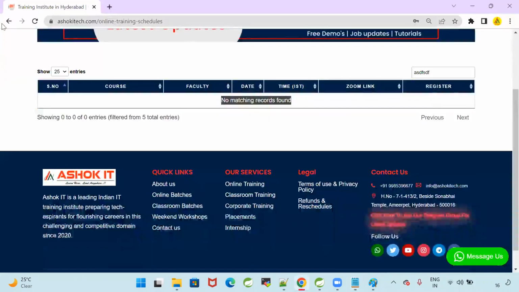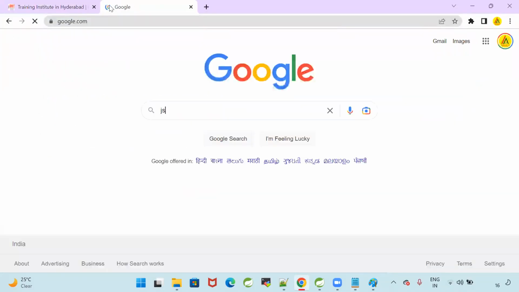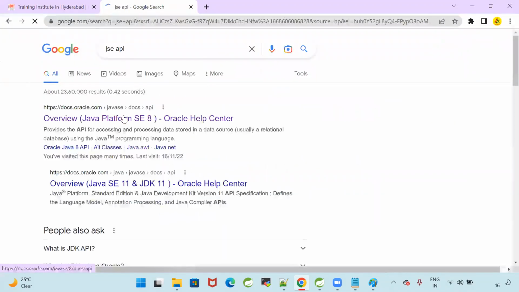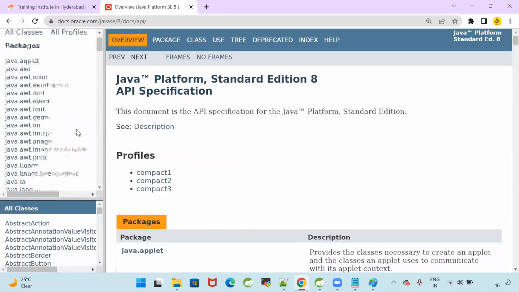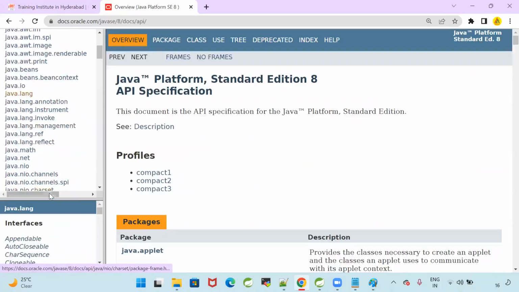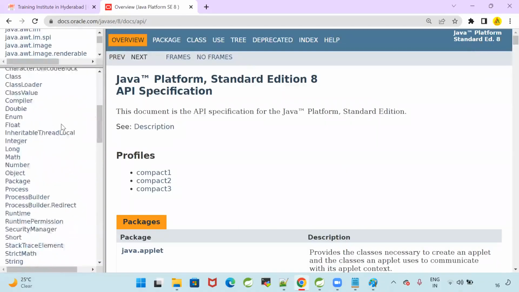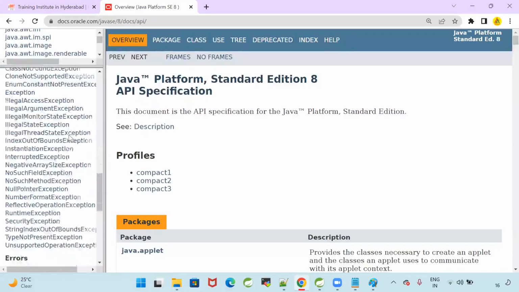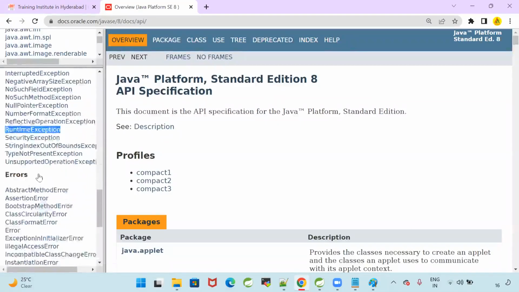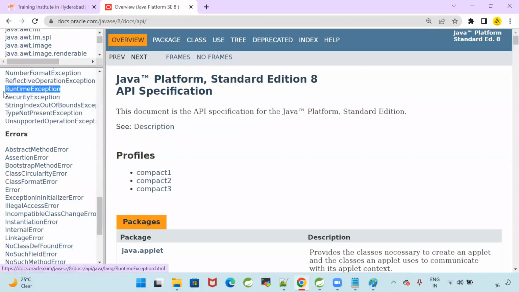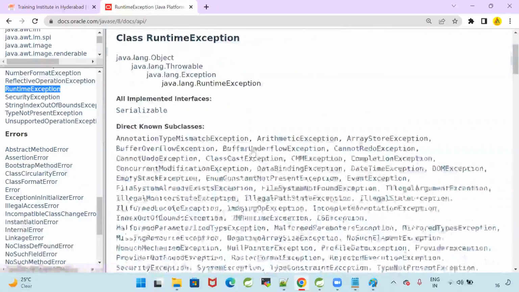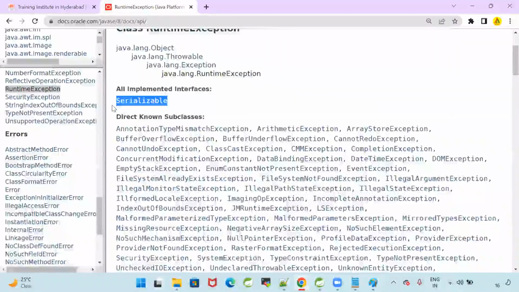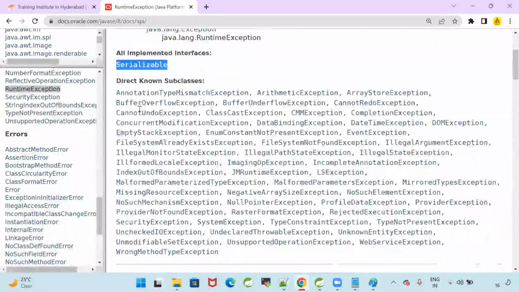Go to the Java API. Go to the package java.lang. Go to exceptions. Can you see this? RuntimeException. Open this.